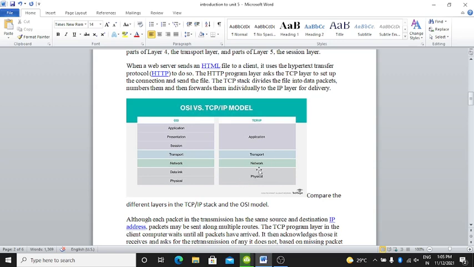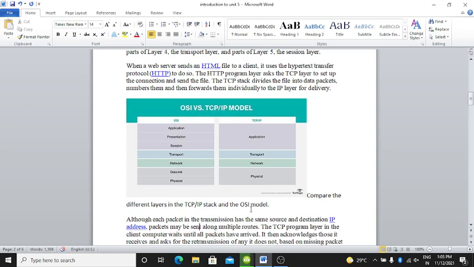Data link and physical are combined here in TCP/IP, and application, presentation, and session are combined in application only. These are the different layers in the TCP/IP stack and OSI model. These are the important layers which you need to know to learn the concepts of the fifth unit. In our unit, we have to learn these layers in detail, one by one.